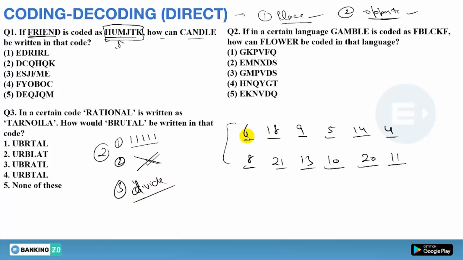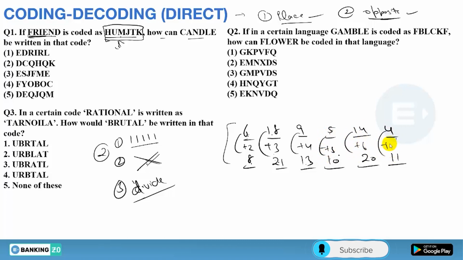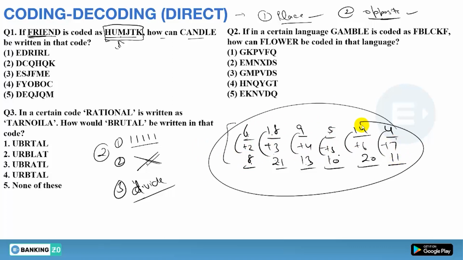So first of all, direct means first will be compared with first, second with second, third with third, fourth with fourth. So 6 to 8, you are adding 2; 18 to 21, you are adding 3; 9 to 13, you are adding 4; 5 to 10, you are adding 5; 14 to 20, you are adding 6; and 4 to 11, you are adding 7. So what is going on? You are adding 2, 3, 4, 5, 6 and 7. So this is the pattern, or you can say logic.